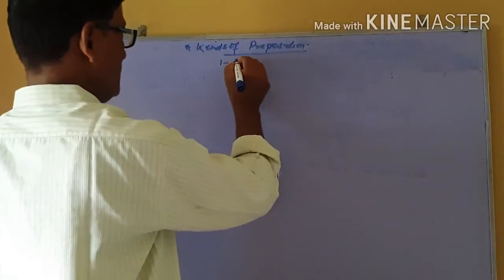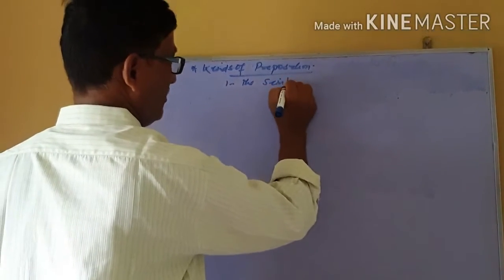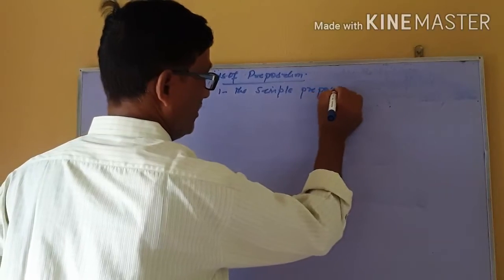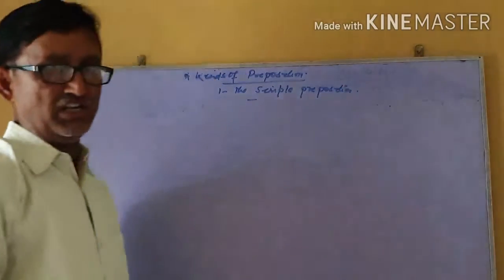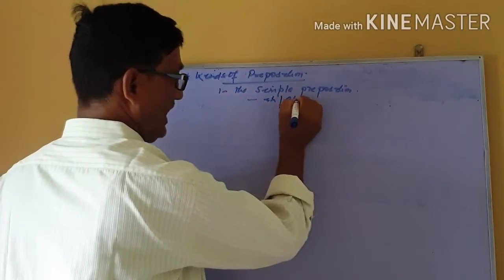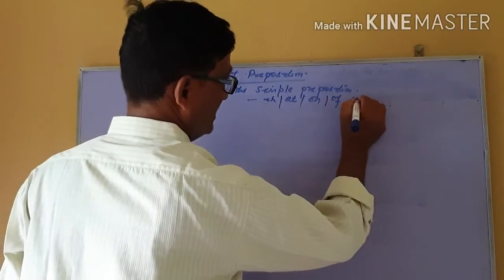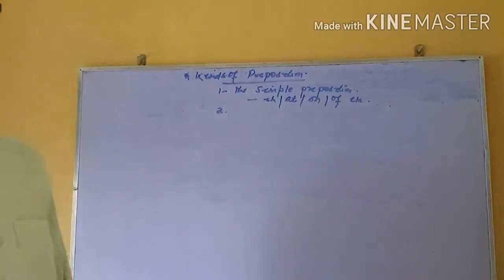First one is the simple preposition. It is simply used in a sentence, as in, at, on, off, etc.